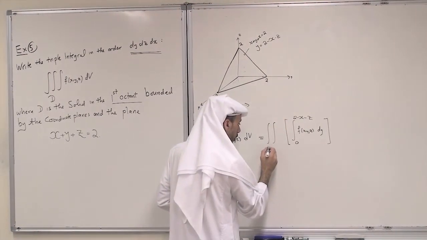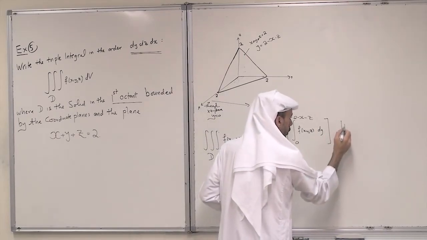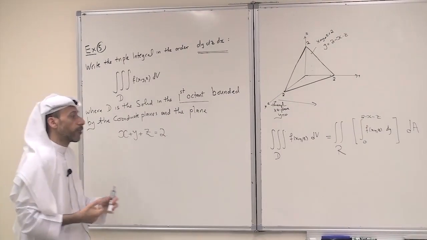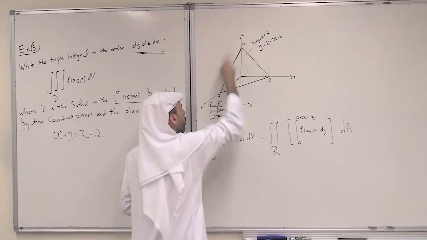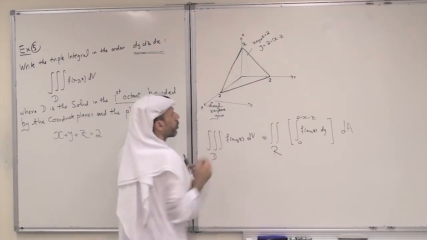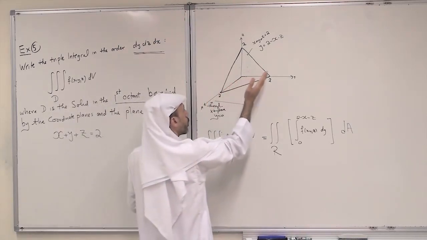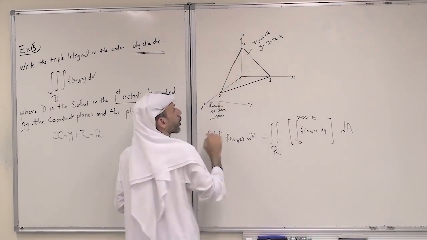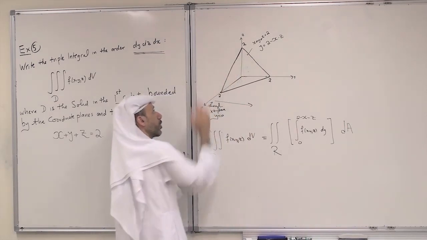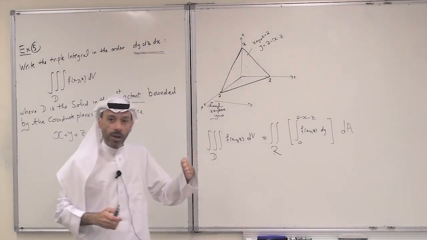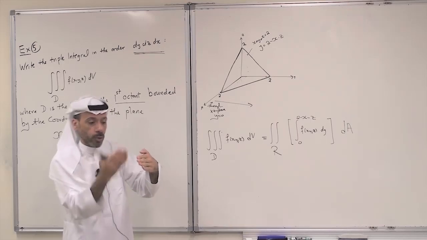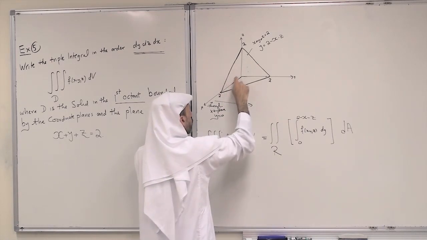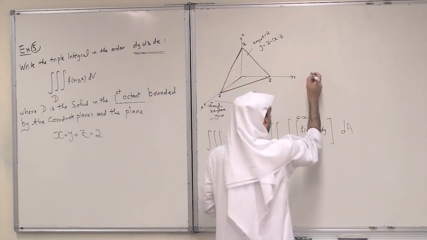Then over R, dA. So first I need to find R. What is the projection of the solid on the xz plane? It is probably obvious that the projection will be this triangular region on the xz plane. Because we are going along the y-axis, the solid is along the y-axis, so the projection will be on the xz plane. So this is really R here.